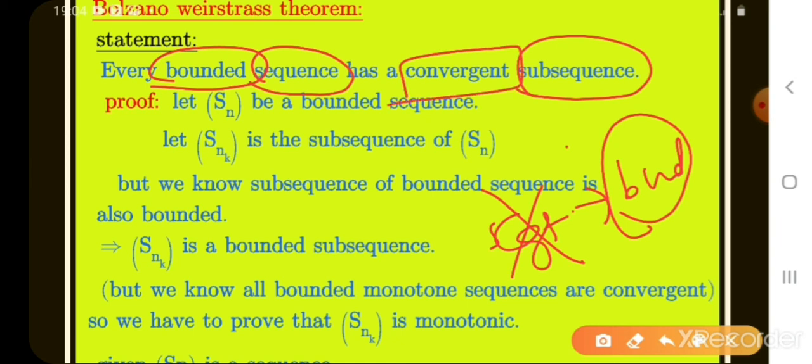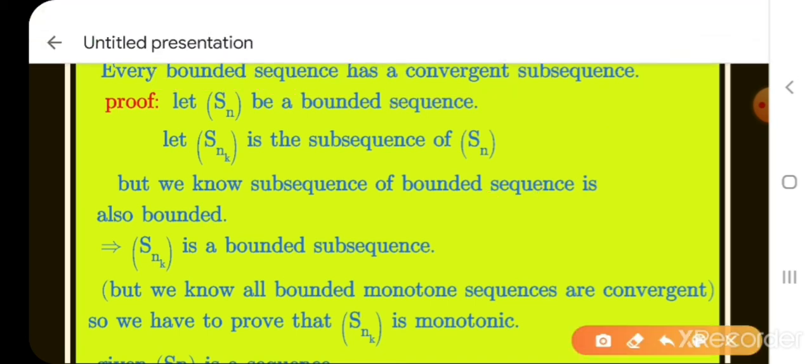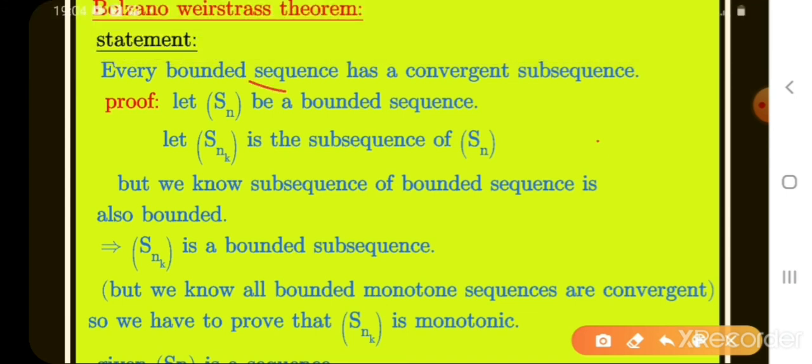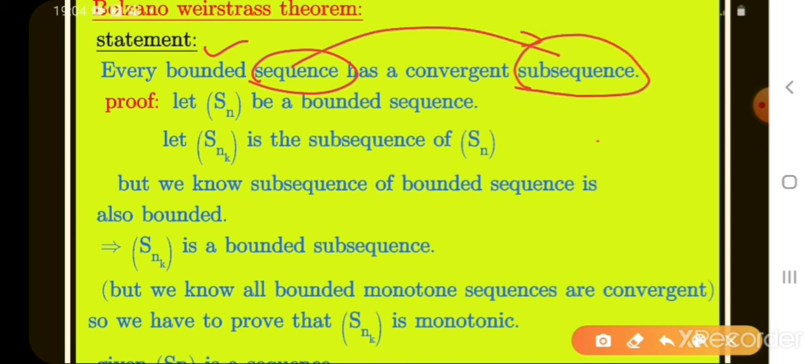Now we have to prove: we take just a bounded sequence, but we prove the subsequence of this bounded sequence is convergent. Is it clear or not? The given sequence is just bounded, but what we have to prove here is that a subsequence taken from this sequence is convergent.